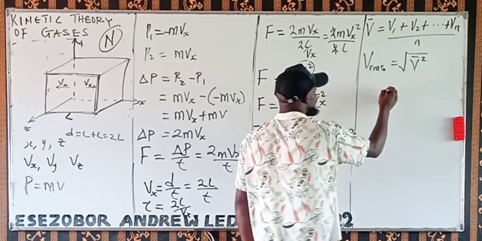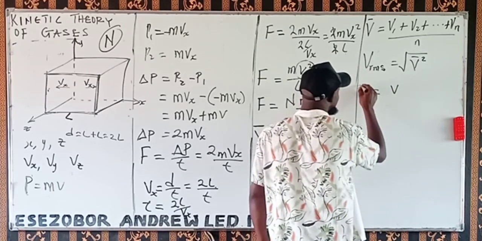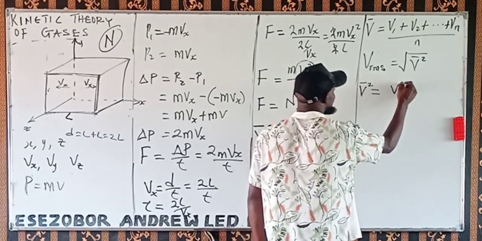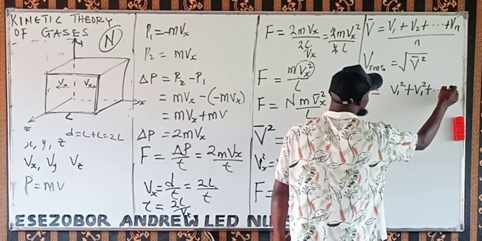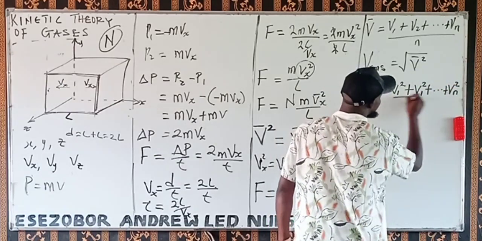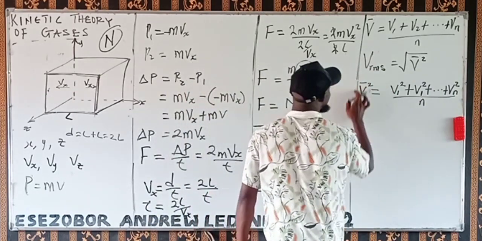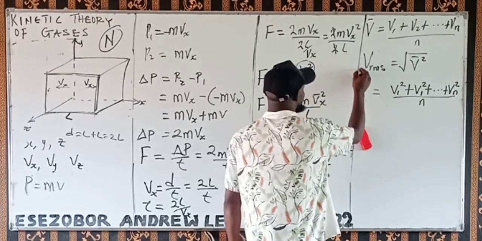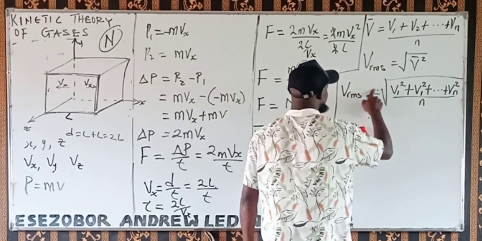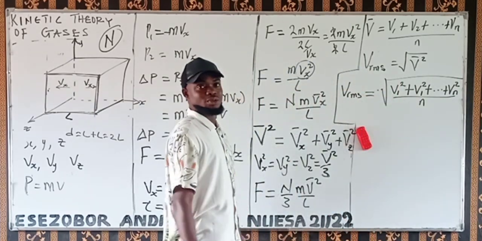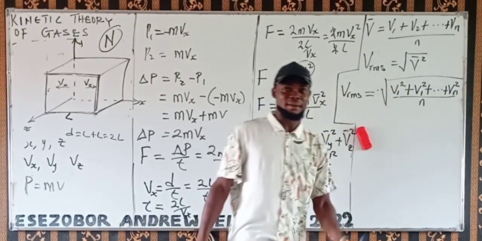If the mean squared velocity is something like this, look at what we mean by the mean squared. Mean squared means when you square the first velocity, plus the square of the second velocity, plus dot dot dot, up to the square of the last one, divided by the total number. Then the root mean squared will be the square root of everything here. That's what we mean by root mean square velocity: just square everything, add it together, divide by the total number, and then take the square root.